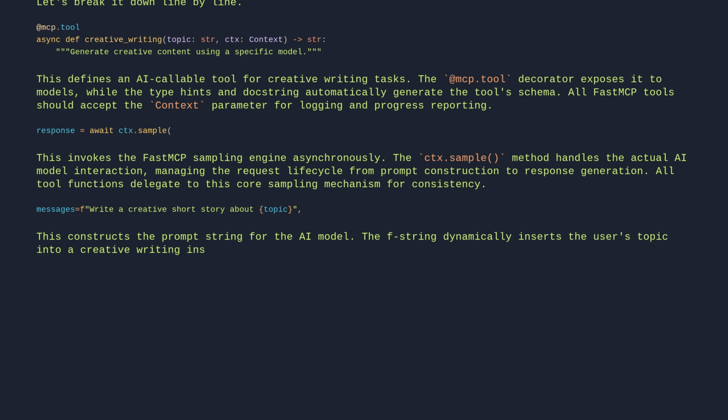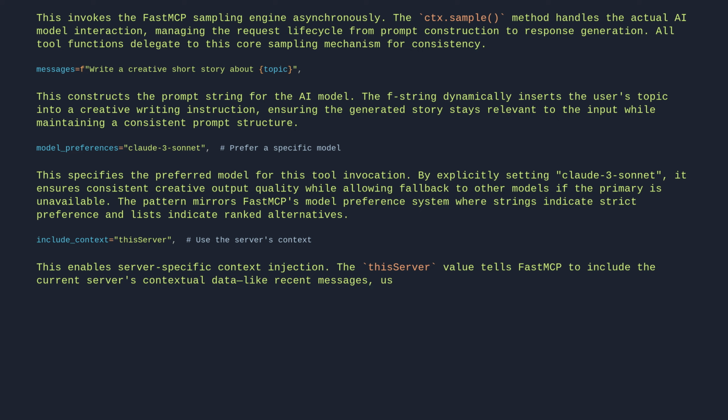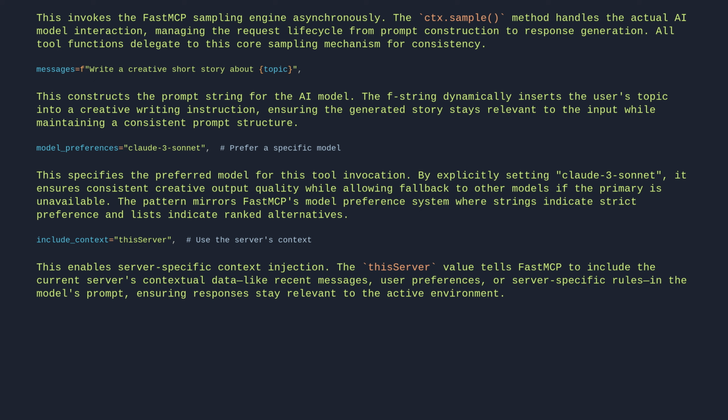This enables server-specific context injection. The this server value tells FastMCP to include the current server's contextual data, like recent messages, user preferences, or server-specific rules, in the model's prompt, ensuring responses stay relevant to the active environment. Critical for tools that need server-aware behavior.